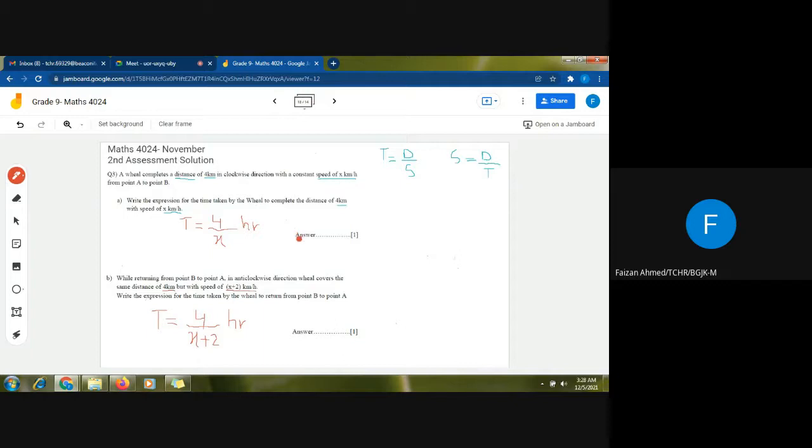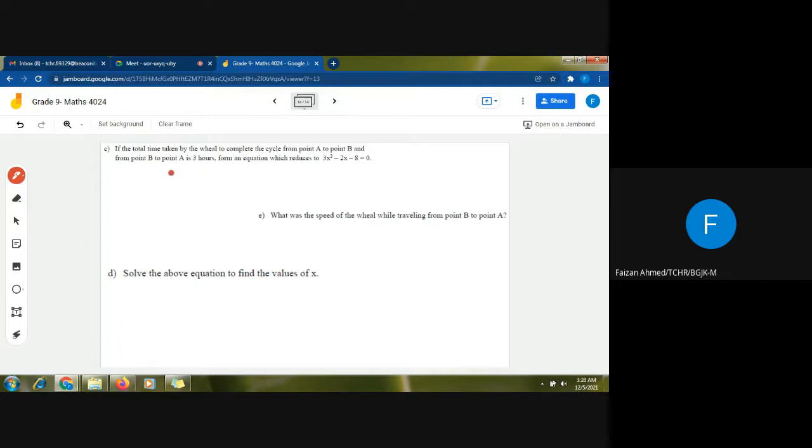So these are the two expressions for the time. This time is from A to B, and this time is from B to A. And now moving on to the third part, let's see what the third part says. The third part says that the total time taken by the wheel to complete, total time means we have to go from A to B and then return from B to A. This total time is 3 hours.